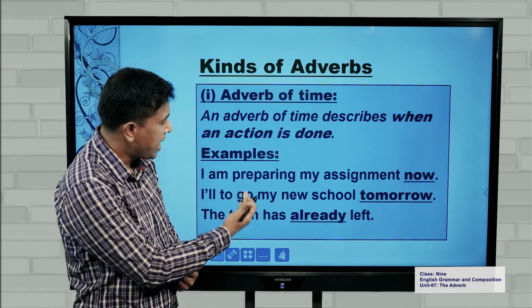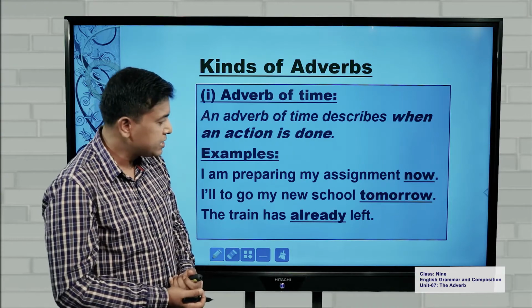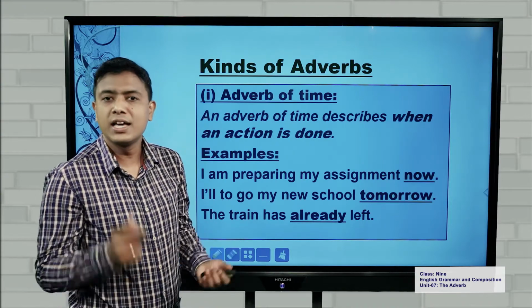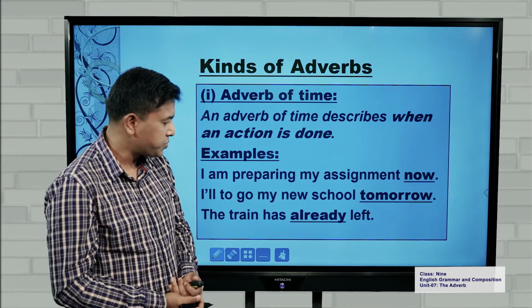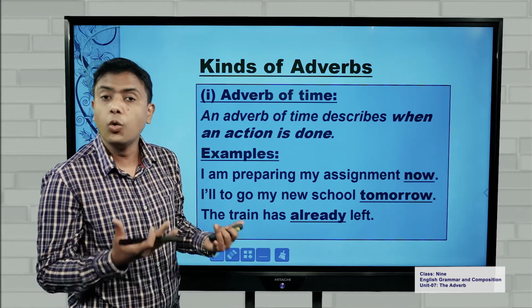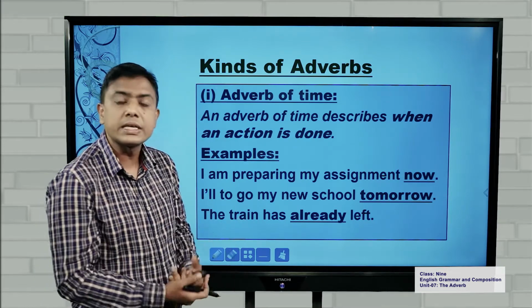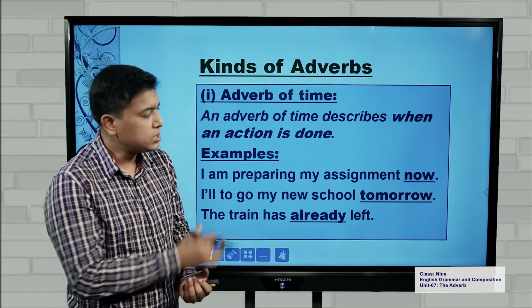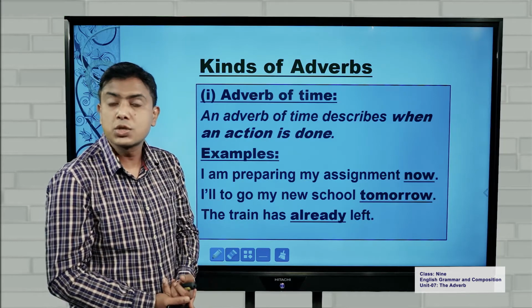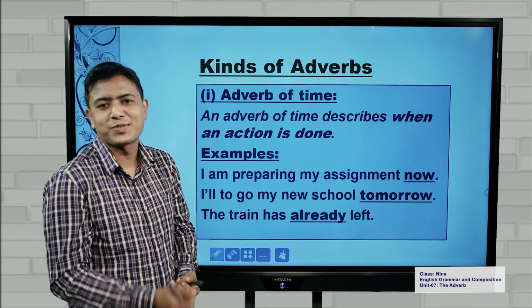I am going to prepare my lesson when? Now. I'll go to my new school when? Tomorrow. And lastly, the train has when left? The train has left already. The train has already left. So already means in the meantime. So these are the underlined words talking about the time of an action, and therefore they are adverbs of time.